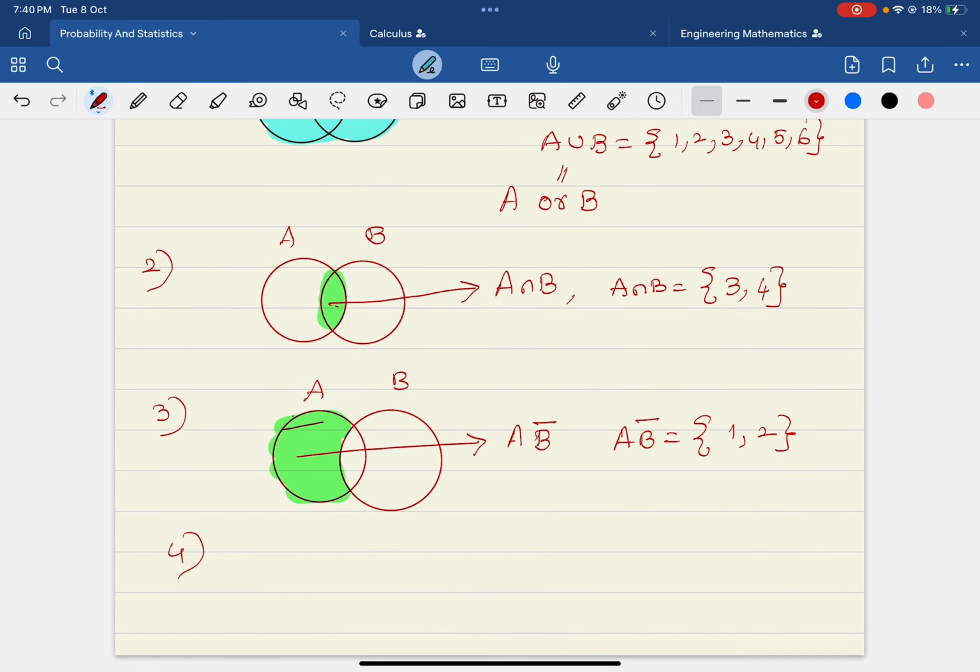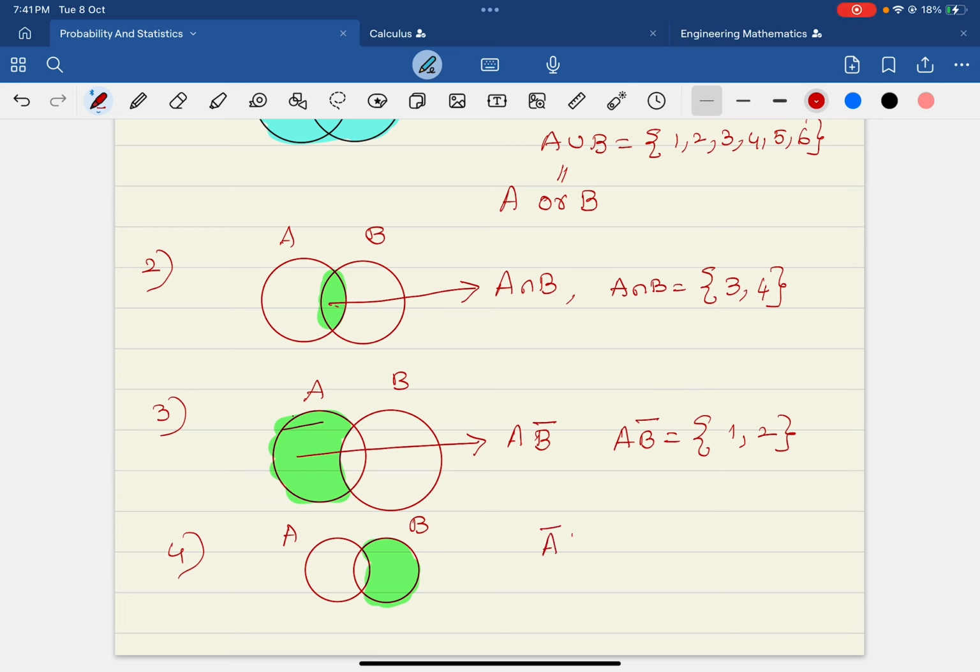Similarly, if you want to select the two sets again, A and B, now take this portion. What is this portion?